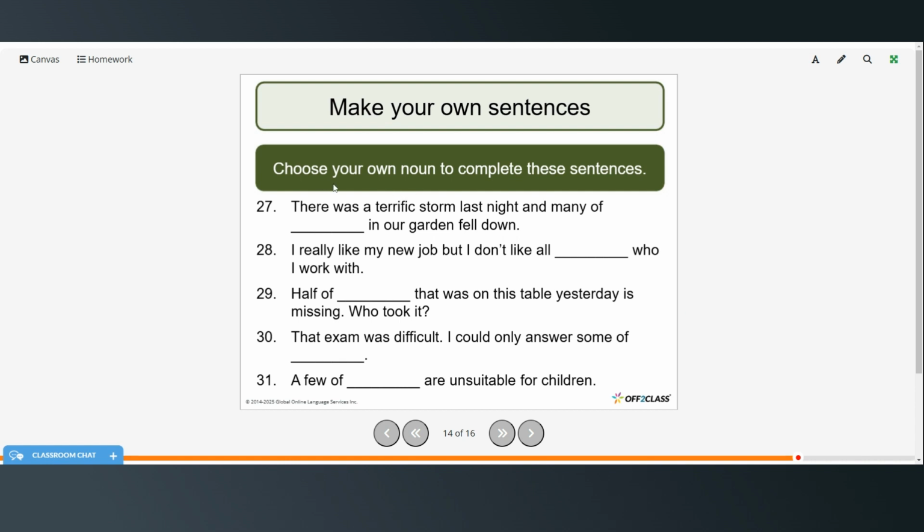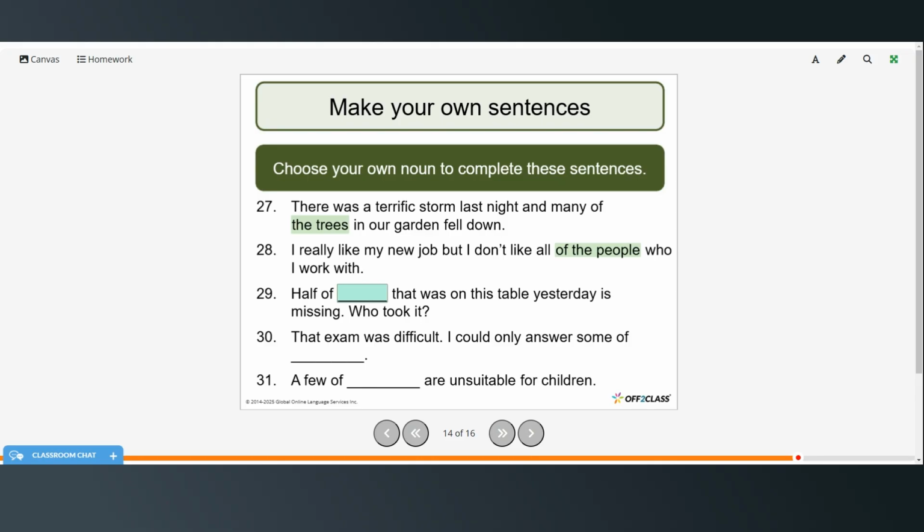Okay, again, use your own noun to complete these sentences. You can pause the video, try these on your own. I'll fill in some answers, which might be different than yours, but you can get the idea of an example. There was a terrific storm last night, and many of the trees in our garden fell down. I really like my new job, but I don't like all of the people who I work with.